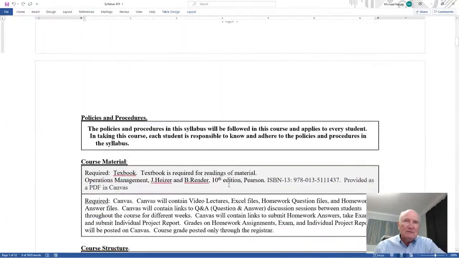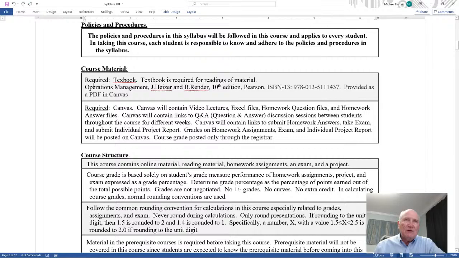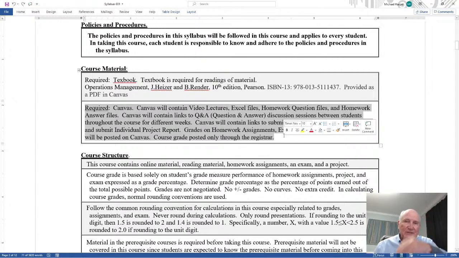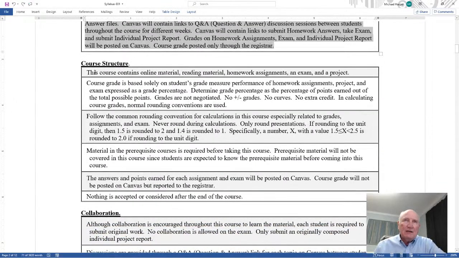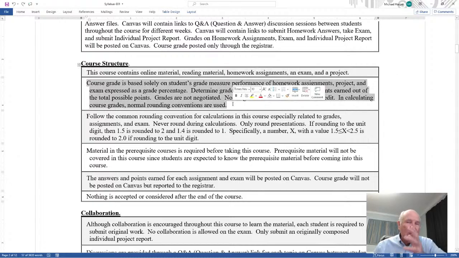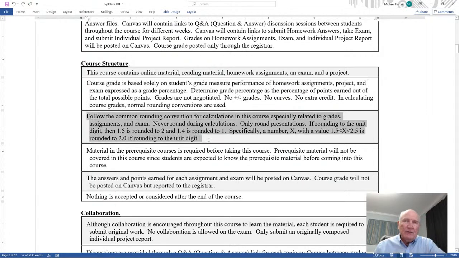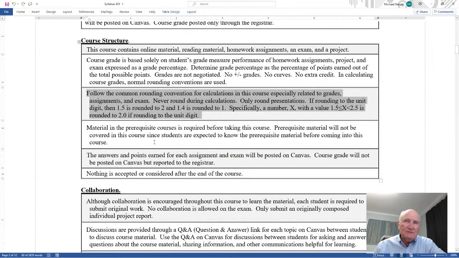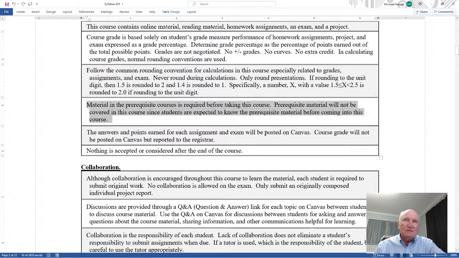But now the rest of the syllabus is going through the policies and procedures. First of all, the required textbook is a PDF on Canvas. The required Canvas is where you upload and download questions and answers. You download the homework, you upload the homework questions, you take the exam, you submit everything up and down. Okay. The course structure here contains online material, reading material, homework assignments, exam, and a project. The course grade, we've already mentioned that, is based solely on your percentages on what you earn. Here are the rounding conventions, and the material in the prerequisite courses.